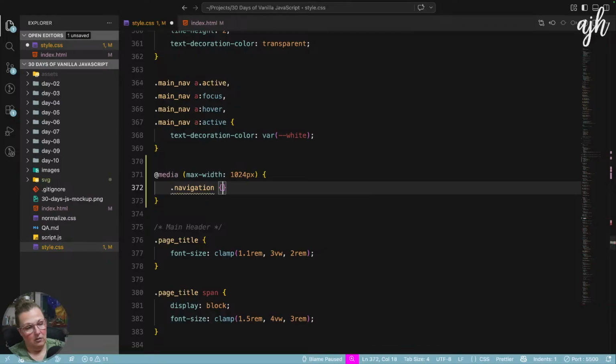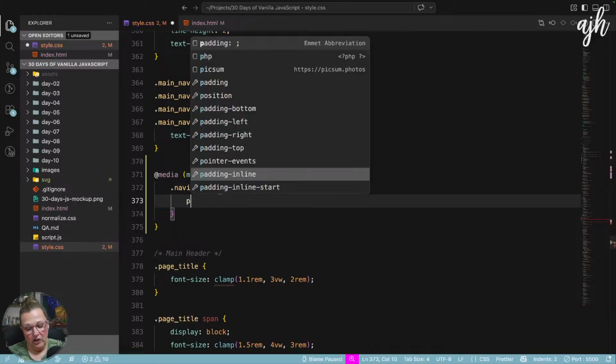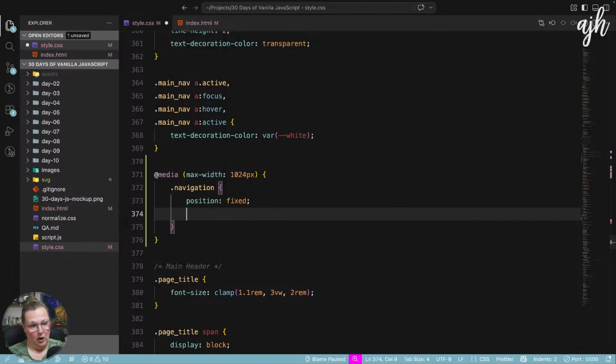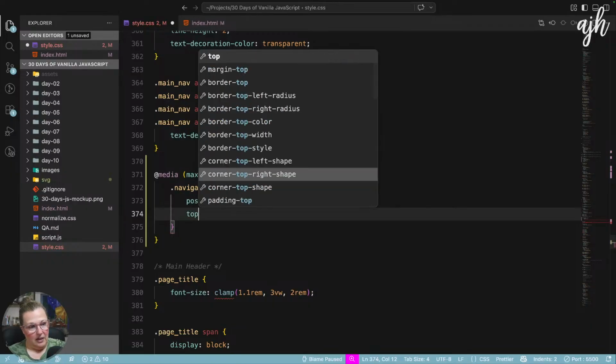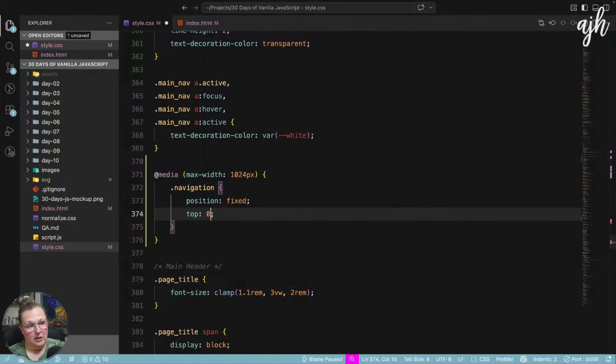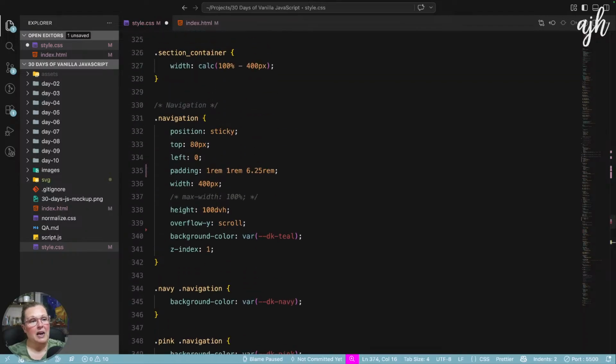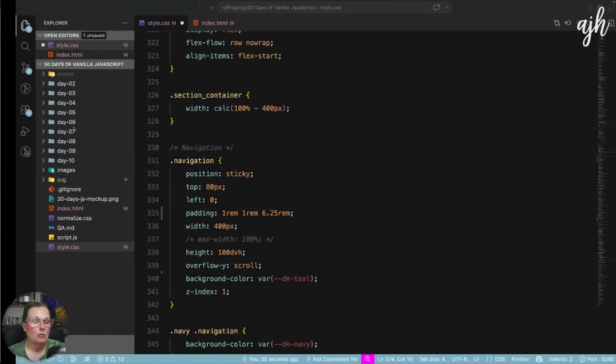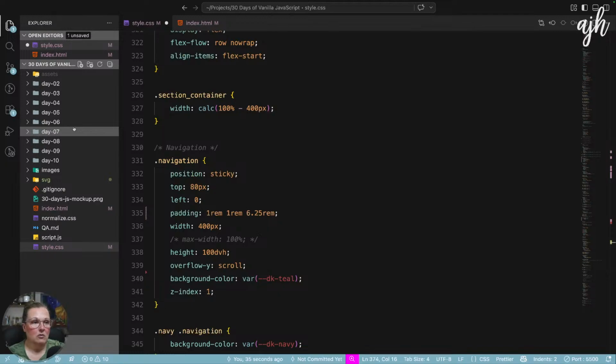Navigation. So we're going to change this position to fixed. It's going to completely take it out of the flow. We're going to say top 0. So we're changing it from top 80 pixels, where it appears just under the header. I'm going to take it completely out of the flow. I mean, we could just keep it in though. Let's see how it looks.